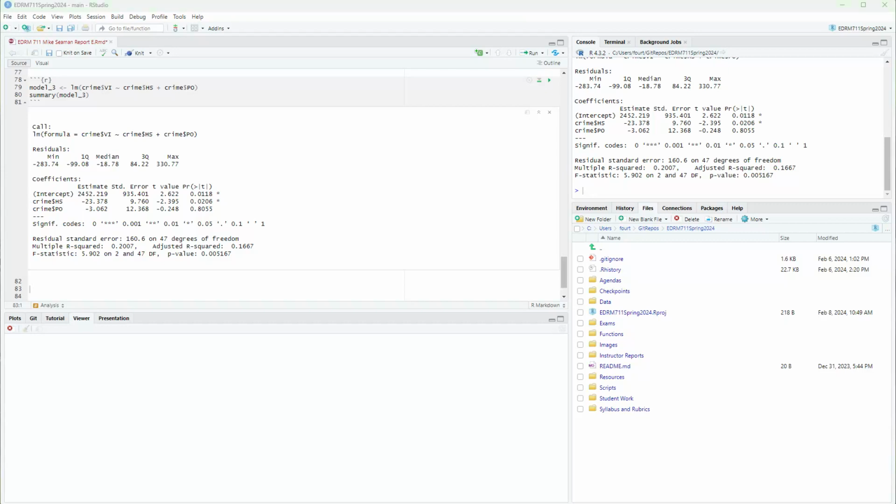The other thing we could do is look at the partial and semi-partials of high school and violent crime, that is the explanatory and the response, after controlling for poverty. And if poverty was a strong mediator, we would expect to see that correlation drop near zero.